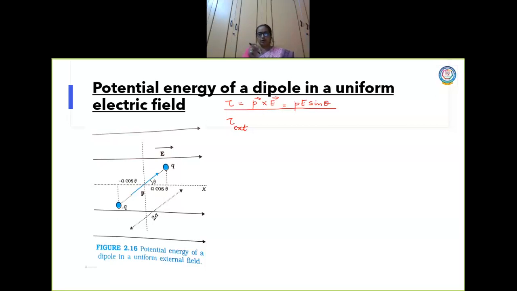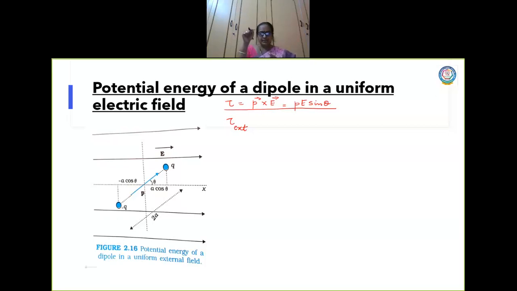Yes or no? So what is the work done? The work done is to move the dipole from an angle theta 0 to theta dash against the external torque. Now that work is stored as potential energy of a dipole. Are you able to understand? So once again I repeat the concept.